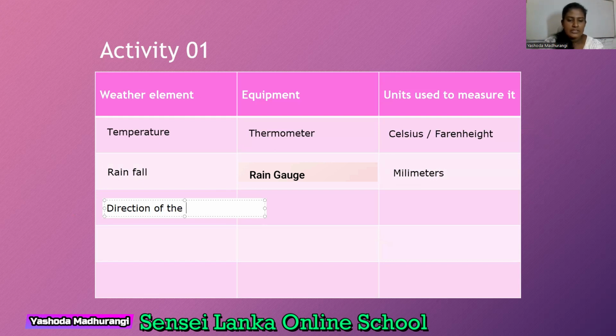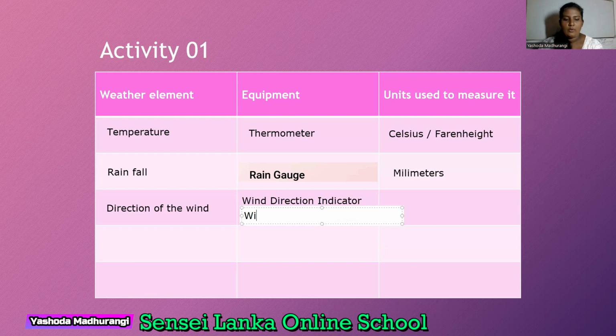Direction of the wind. What is the equipment? Wind direction indicator. It has another name also. What is that name? Wind vane. It is another name.